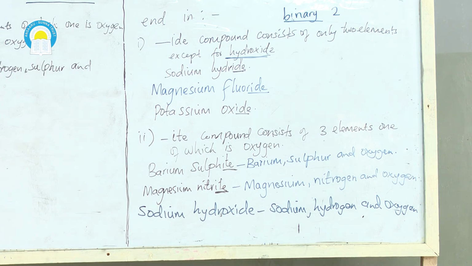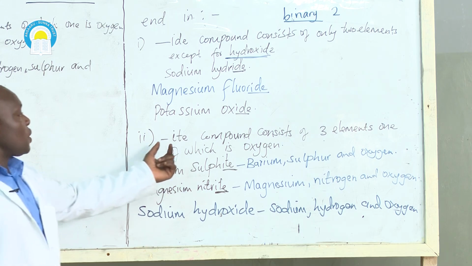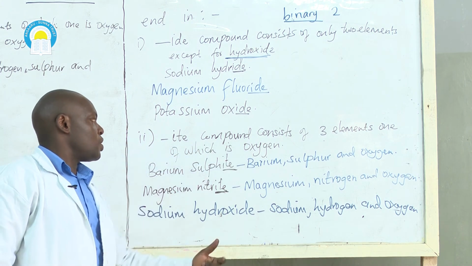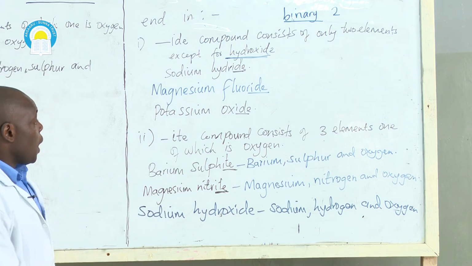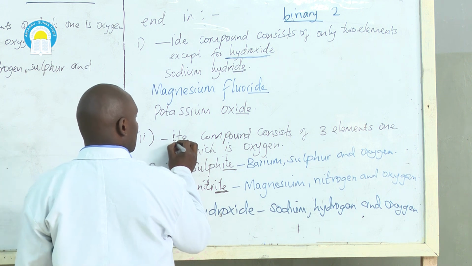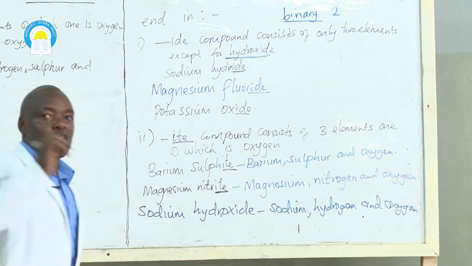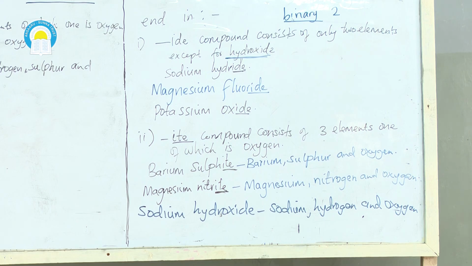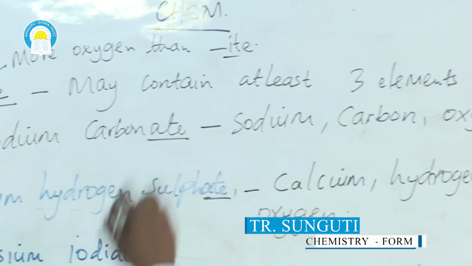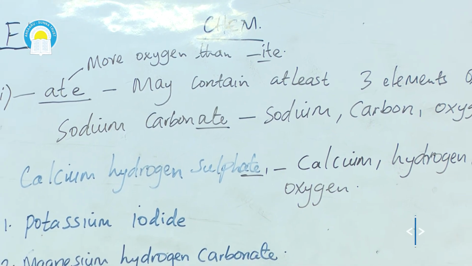And we have said that if it is ITE, then it means it contains three elements, one of which is oxygen. And let me just finish by saying the ones that end in ITE have less oxygen compared to the ones that end in ATE. ATE has more oxygen than ITE.